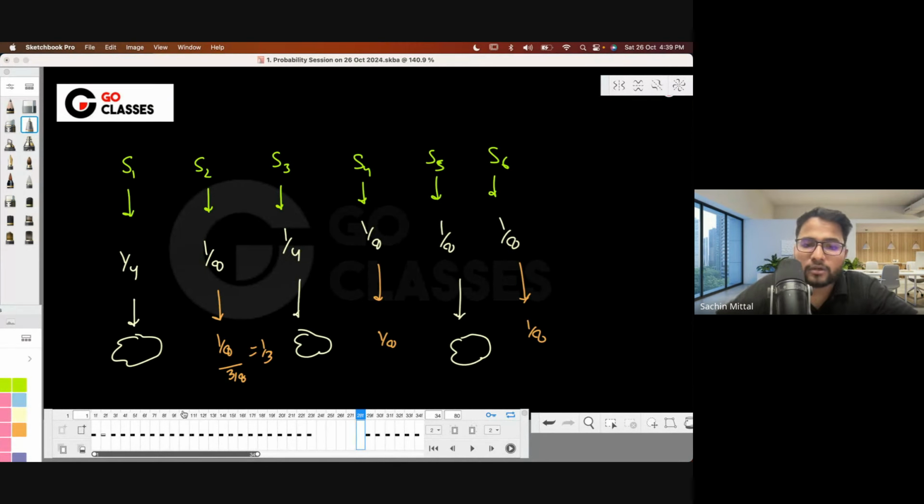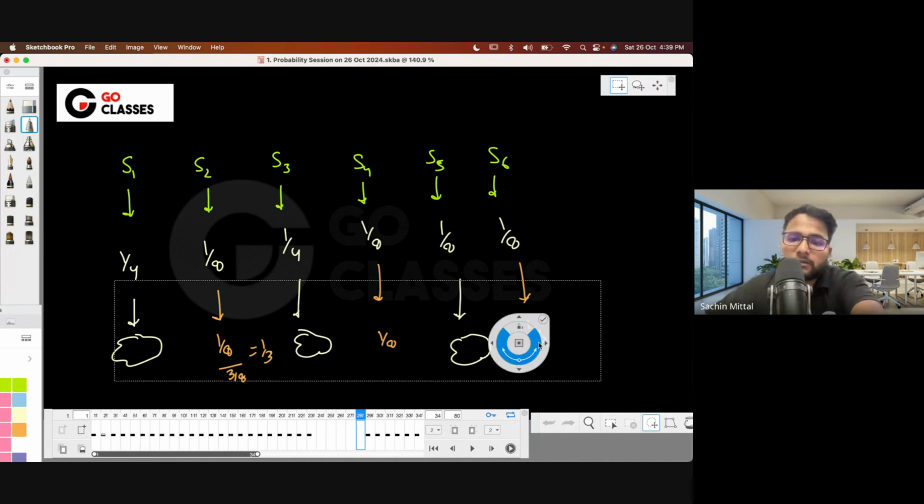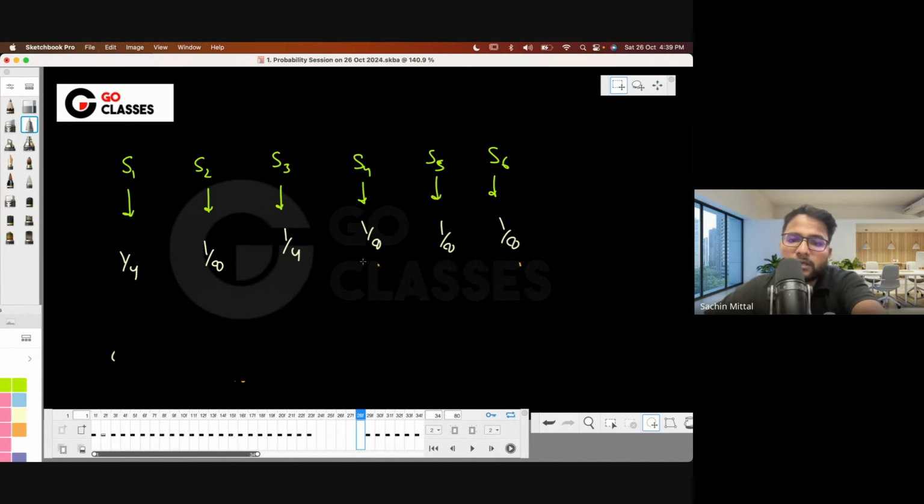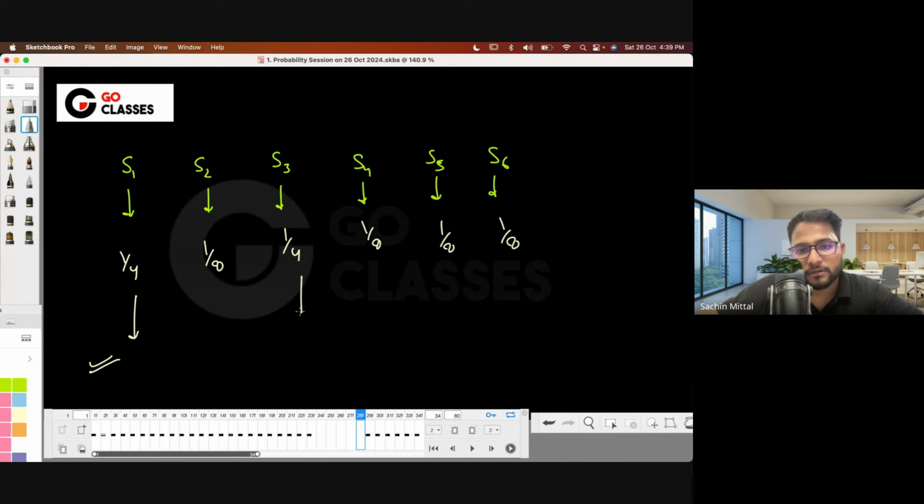Now consider another case where you are having something like this. I mean, let's suppose they are saying that in your new sample space, this is possible. This is also possible. Now, this is not possible. Okay, I mean, let's not even further discuss this. So these three are only possible. Can you tell me what is the probability of, let's suppose, S3? What is the probability of S3?